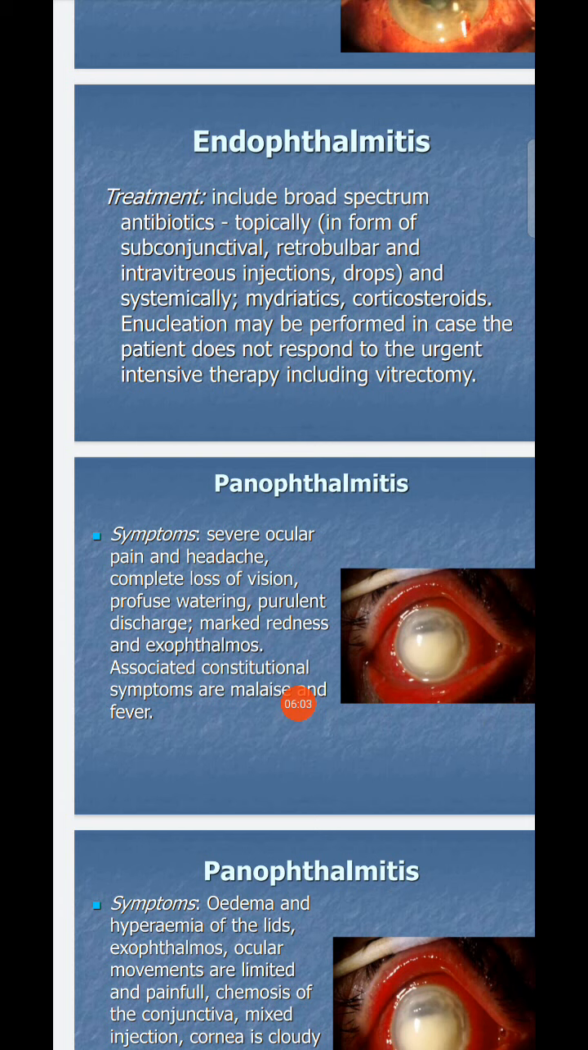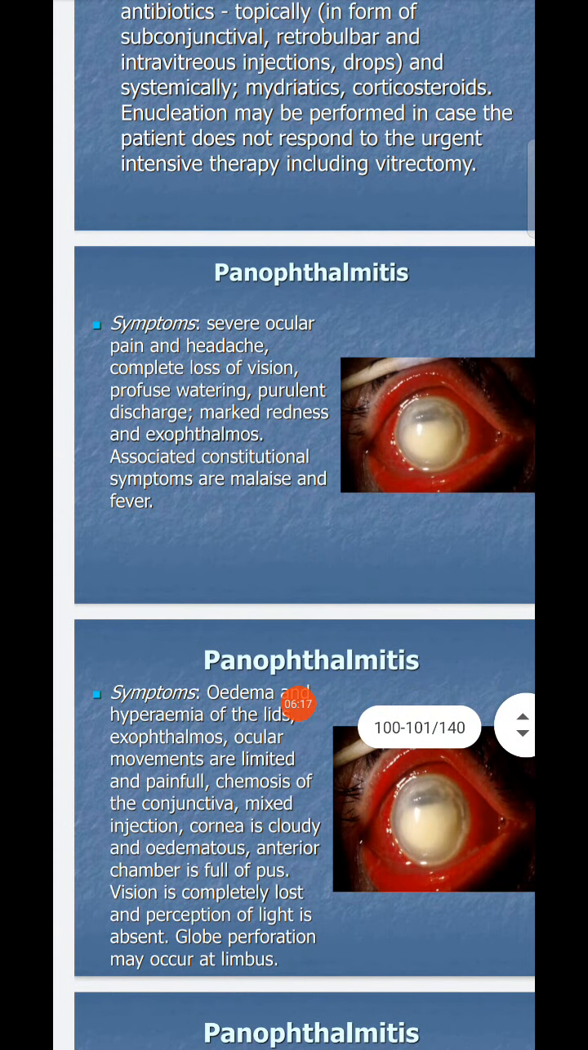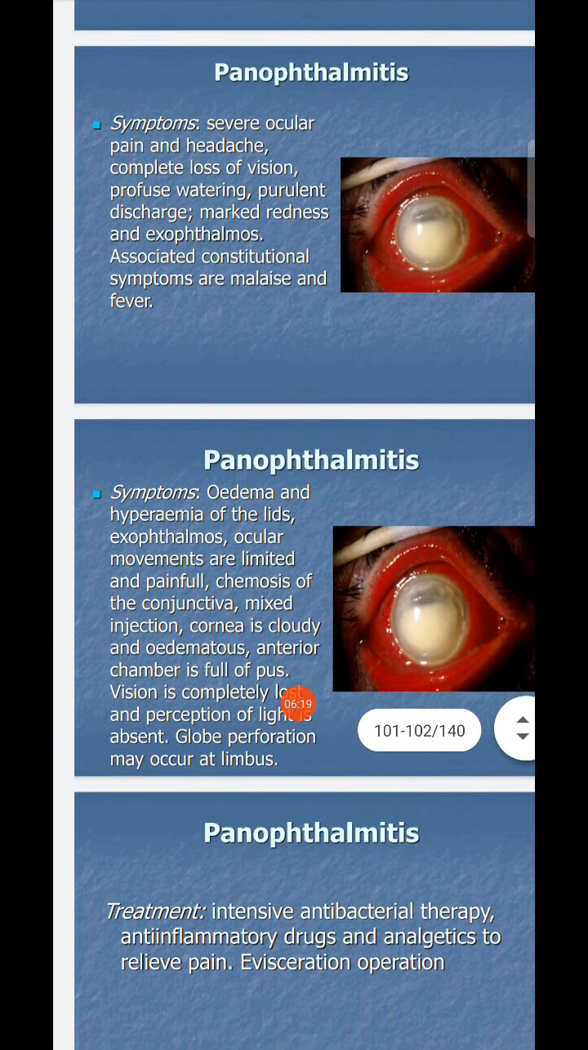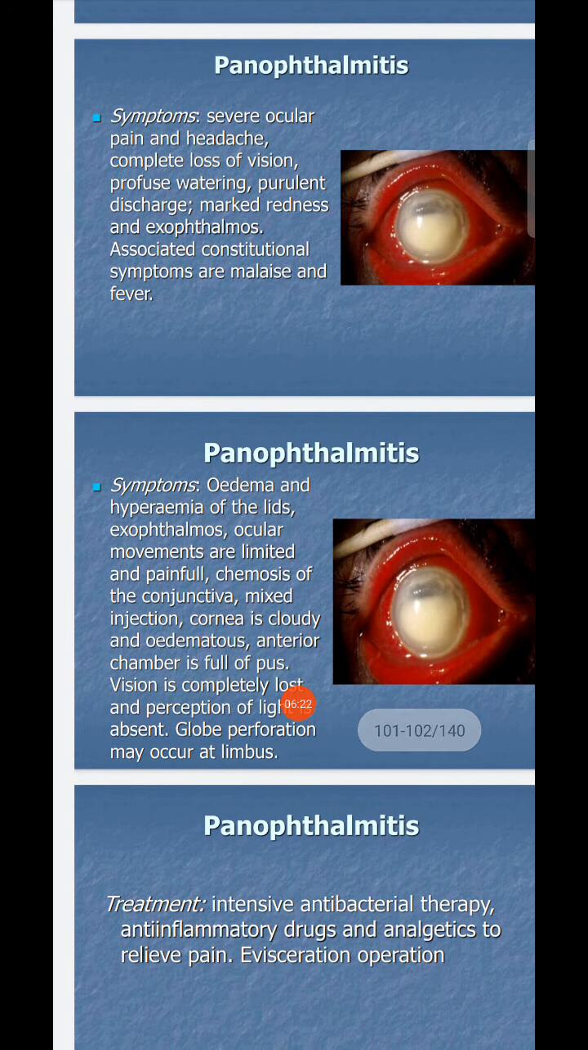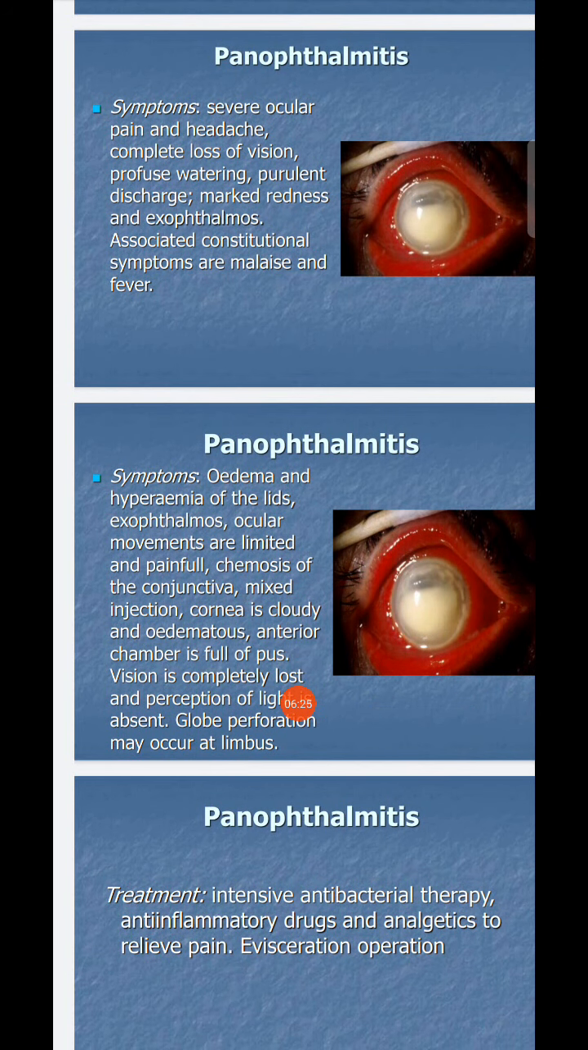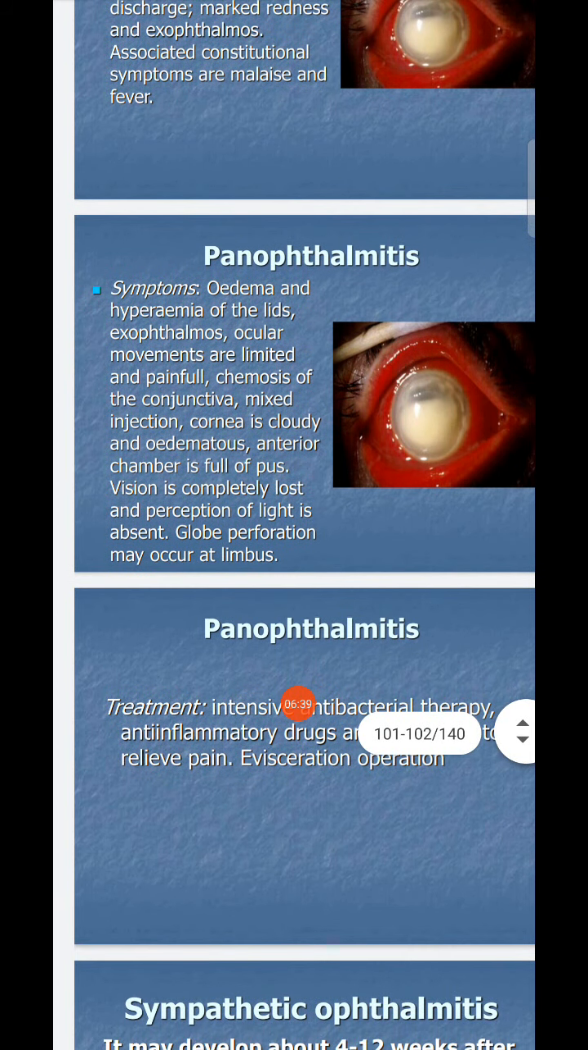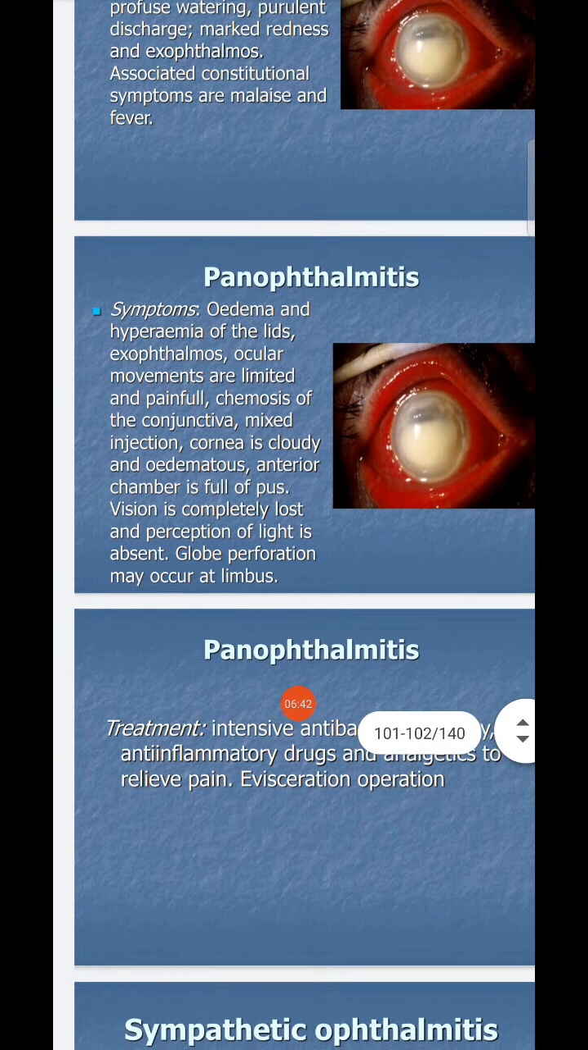panophthalmitis. Symptoms: severe ocular pain, headache, complete loss of vision, profuse watering, purulent discharge, marked redness and exophthalmos. Associated constitutional symptoms are malaise and fever. Other symptoms: edema and hyperemia of the lids, exophthalmos, ocular movements are limited and painful, chemosis of the conjunctiva, mixed injection, the cornea is cloudy and edematous, the anterior chamber is full of pus, vision is completely lost, perception of light is absent, and globe perforation may occur at the limbus.